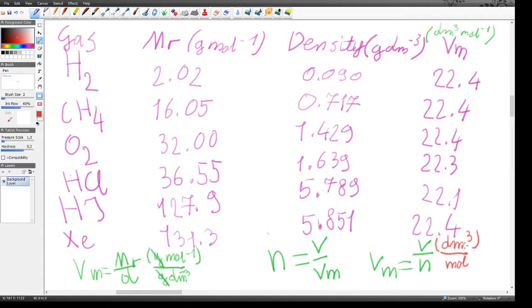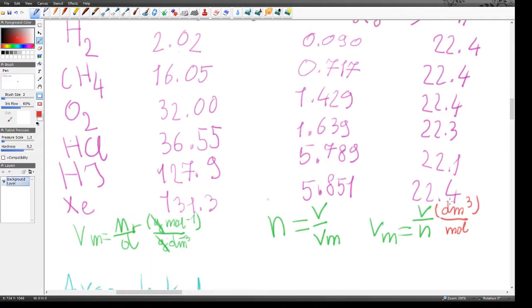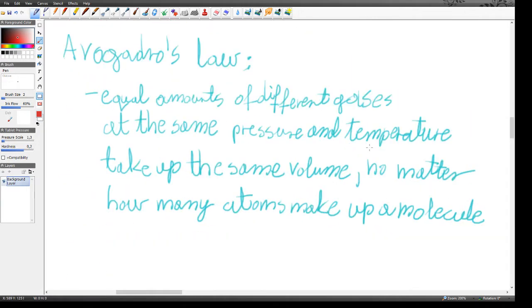And this is what Avogadro's law is all about. This is what Avogadro discovered: that equal amounts of different gases at the same pressure and temperature take up the same volume, no matter how many atoms make up a molecule. So I could have a molecule such as CH4, which is made of 4 atoms, and a molecule like O2, made of 2 atoms. I could have a molecule like xenon, made of just 1 atom.